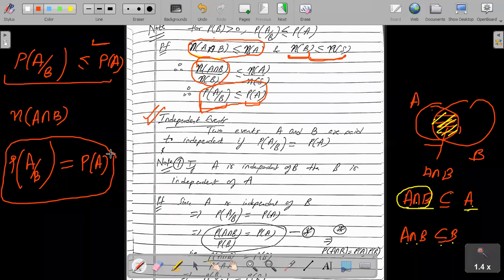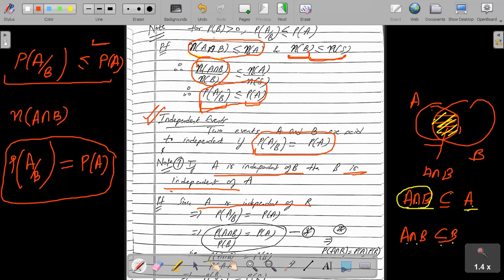So चाहे आप A mod B निकालो, चाहे आप probability of A निकालो, both will be same. So probability of A mod B is same as probability of A. अगर ऐसा हो जाए, then my two events are independent events. So if A is independent of B, then obviously B is also independent of A. And so proof wise,